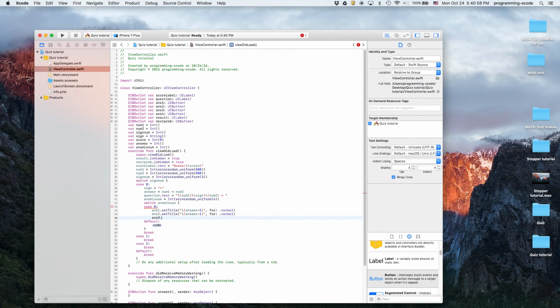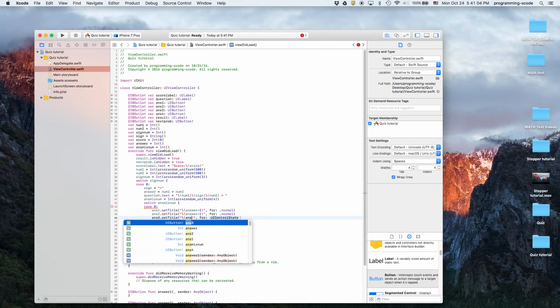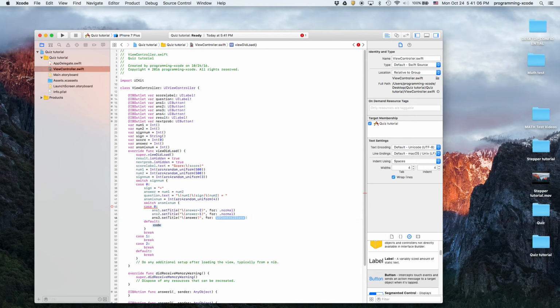Answer3.setTitle, and again answer, and this one's just going to be directly the answer, so this one will be the correct one.